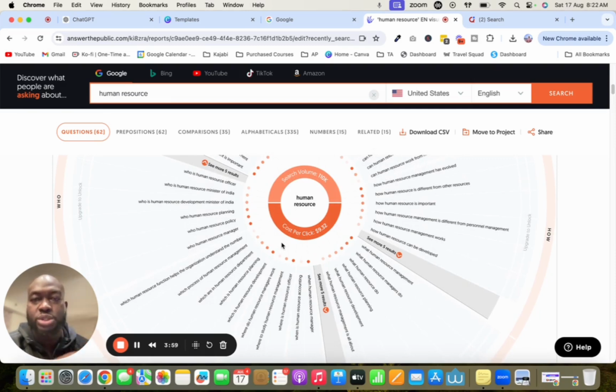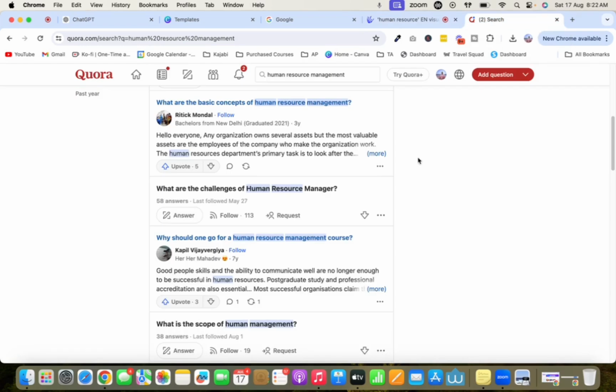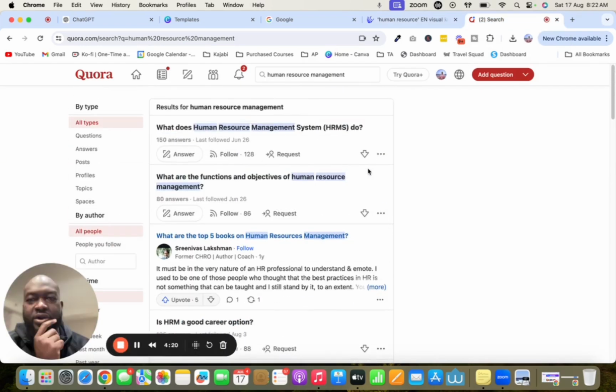And I promise if you stick around, you'll see the full picture of this, because the first thing we have to do in this 3-step framework that I'm teaching you is the research portion of it to validate. The next forum that I want you to take a look at is Quora. Quora is a forum, I like to call it, right? And I typed in the same thing over on Quora. What this is going to do is give you a series of questions that people are asking.